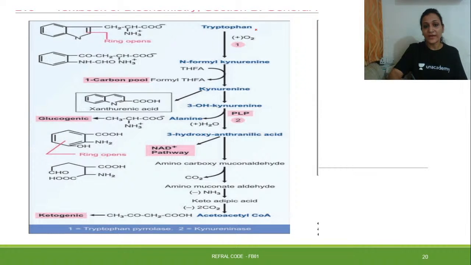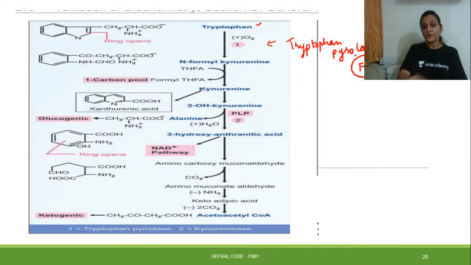This is tryptophan, and there is an oxygen molecule which is required in this very first step, and the enzyme required over here is tryptophan pyrrolase, the iron containing enzyme, right?